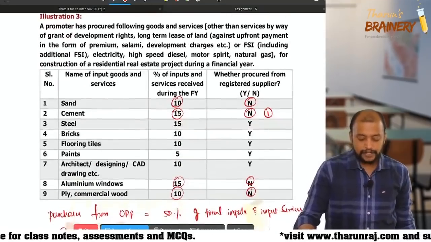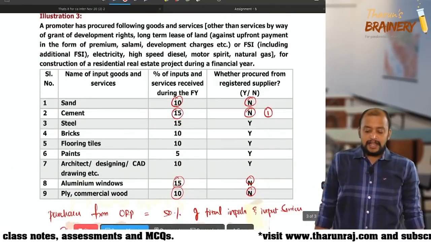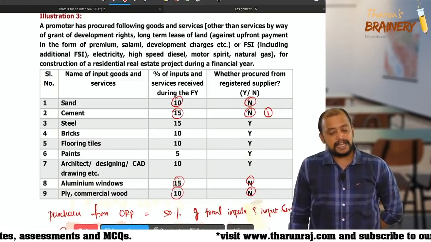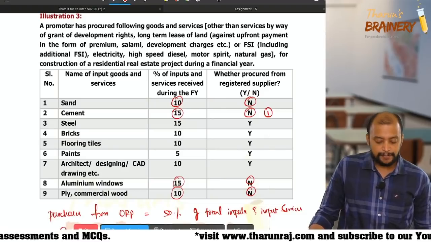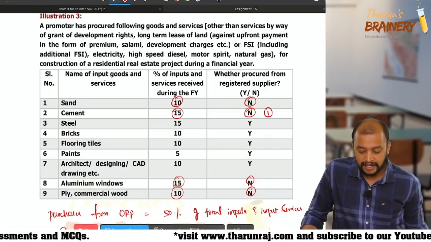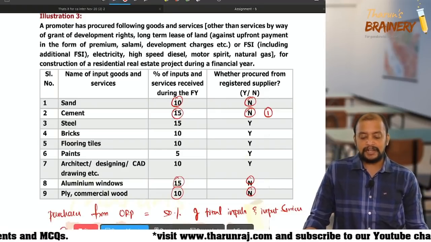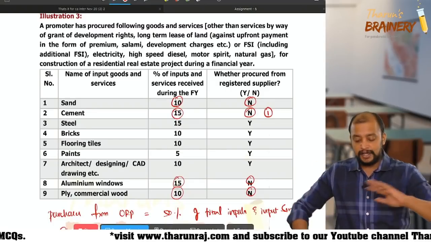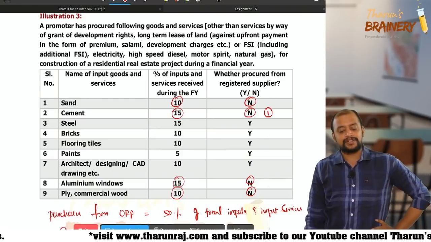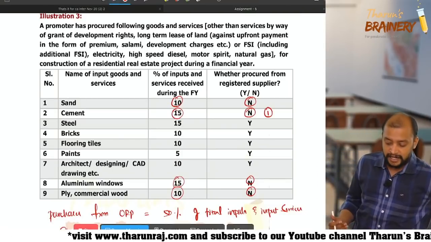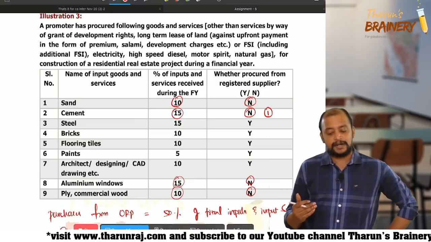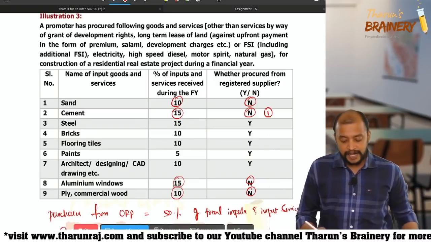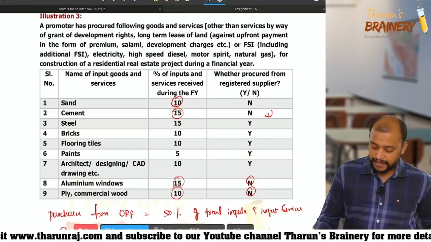Then look into illustration 3. A promoter has procured following goods and services other than services by way of grant of development rights, long-term lease of land against upfront payment in the form of premium, salami, development charge. So all these are excluded. Now, percentage of inputs and input services received during the year, whether procured from a registered person or not, is given. Now, first you need to check what are purchased from unregistered person.